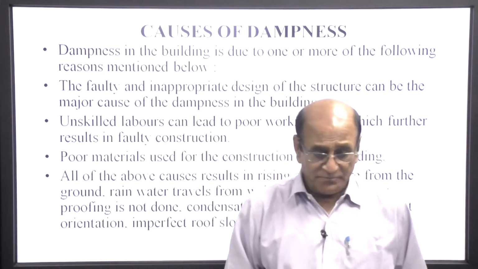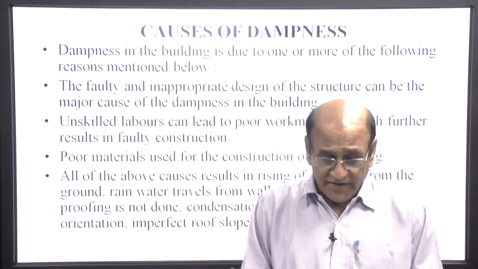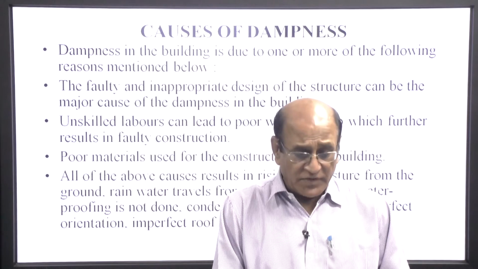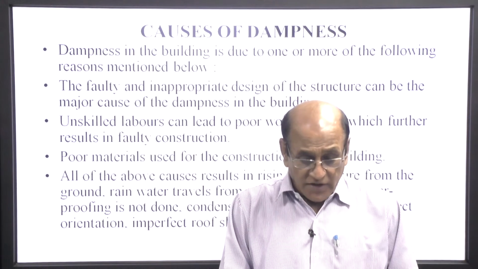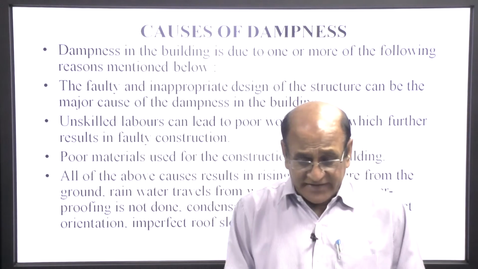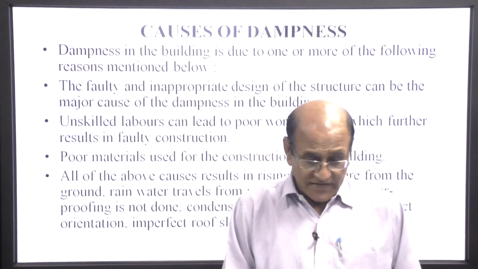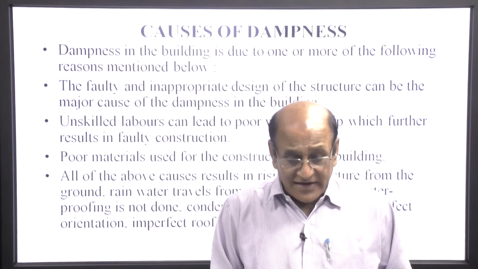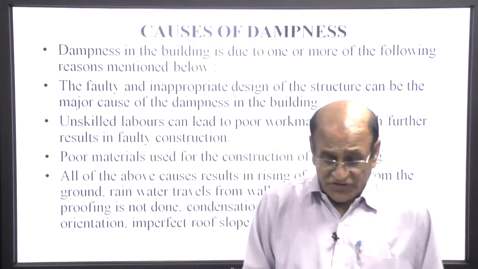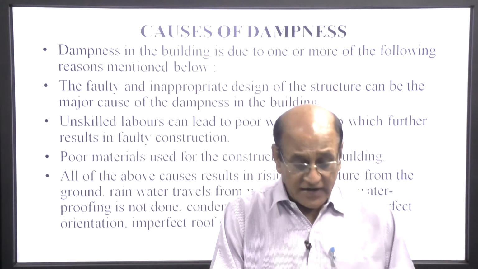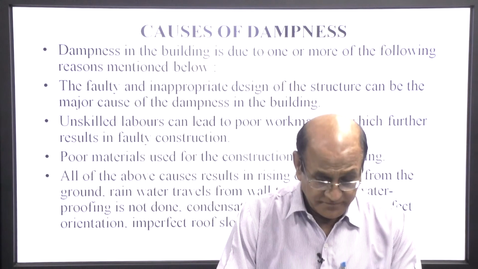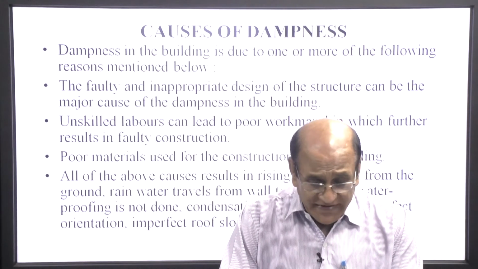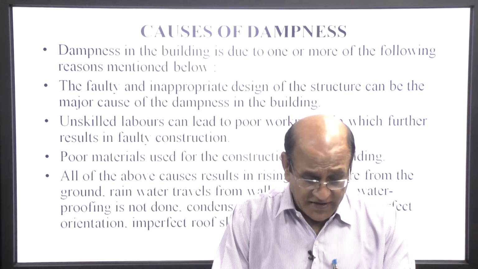Causes of dampness. Dampness in the building is due to one or more of the following reasons: the faulty and inappropriate design of structures, unskilled labor that leads to poor workmanship, which further results in faulty construction, poor material used for the construction of the building.